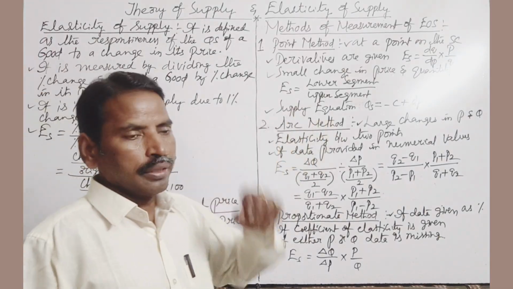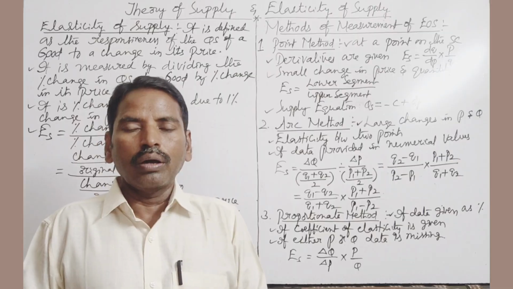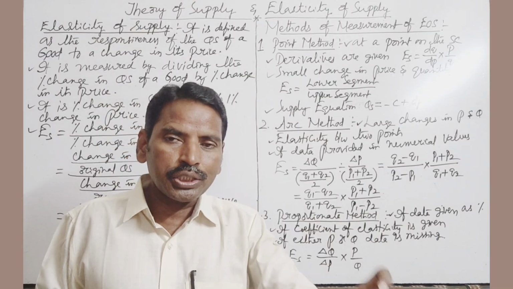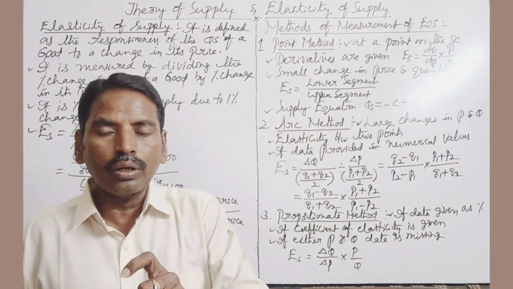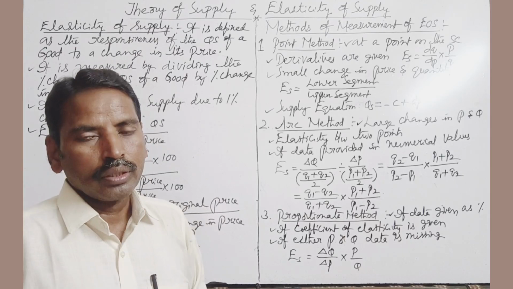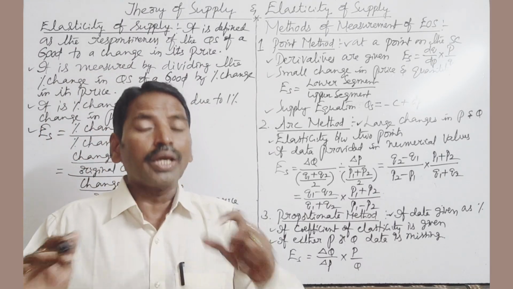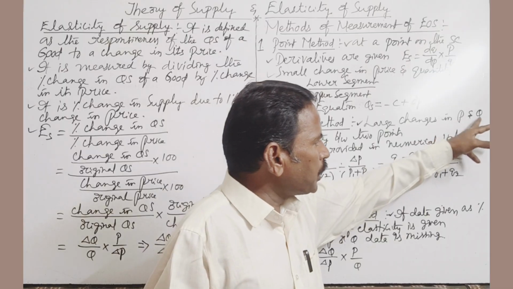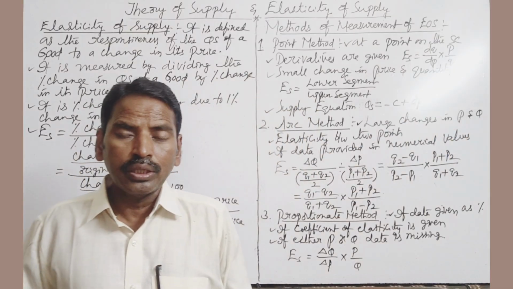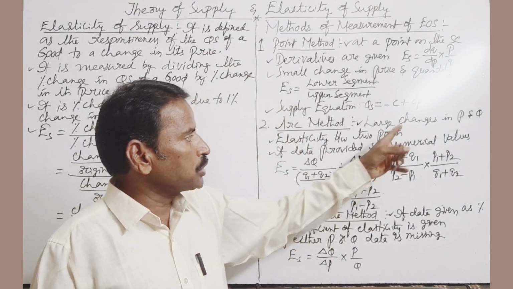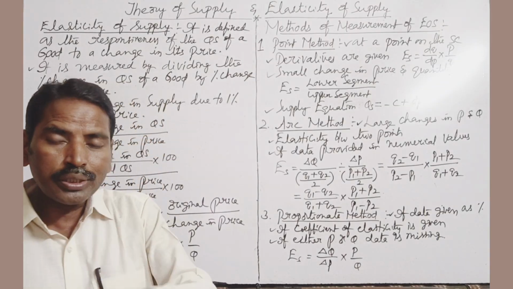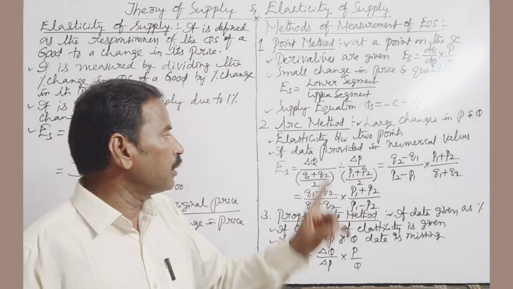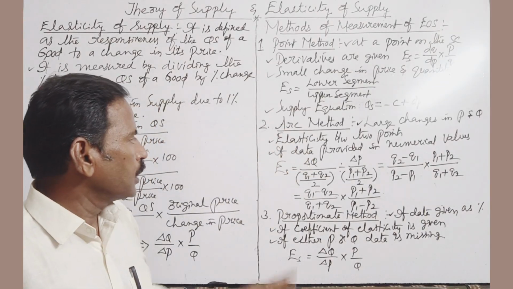Second, arc method, also called average elasticity method, also called midpoint method. When arc method is applied: substantial changes in price and quantity, that means large changes in price and quantity, to measure price elasticity of supply, arc method is applied.